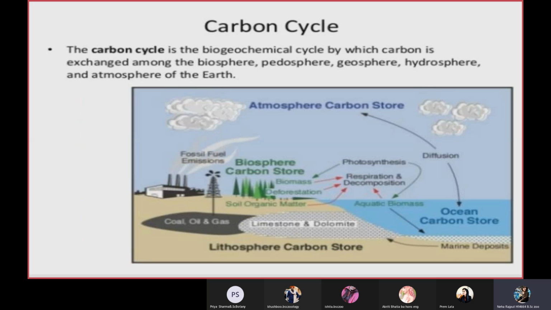So the carbon cycle is important because first of all it is required by the plants for photosynthesis. Second, we cannot consume carbon dioxide because if we do so we'll not have oxyhemoglobin, and if there's no oxyhemoglobin it will result in choking and finally death. So carbon is not good for our health in an excess quantity, but we need to recycle it so that the earth's atmosphere keeps going and photosynthesis goes on and we get the food.